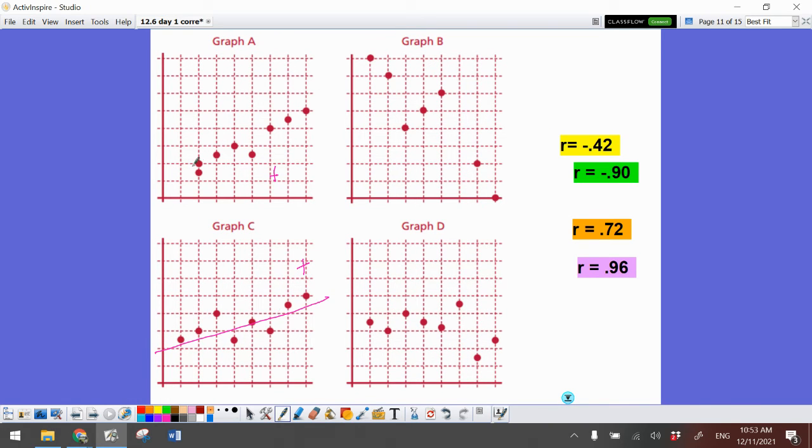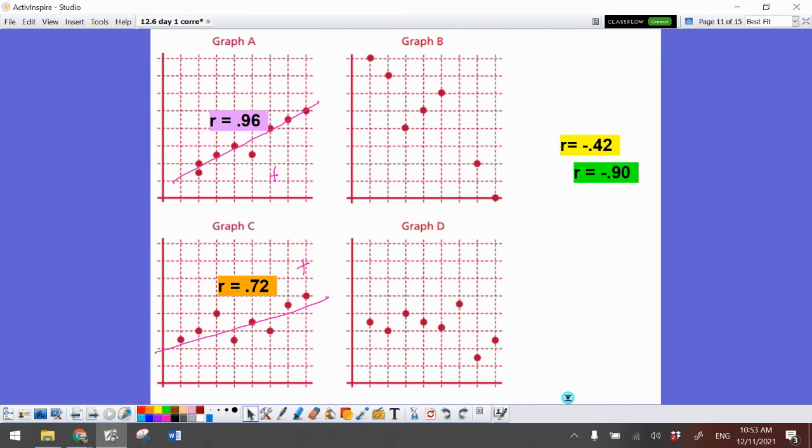So that would be a positive. This one's going to be a positive. Which one of those two is the stronger relationship? Well, I'm going to say that this is my stronger relationship because the points are closer together. Okay. And this bottom one, I can still draw the line of best fit. They're still fairly close together, but they're not as tight as the 0.96.